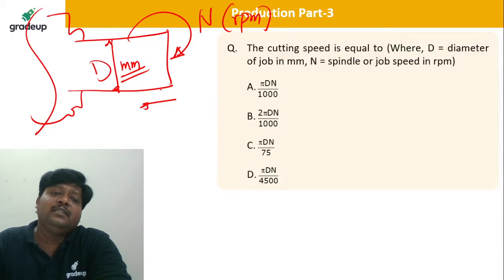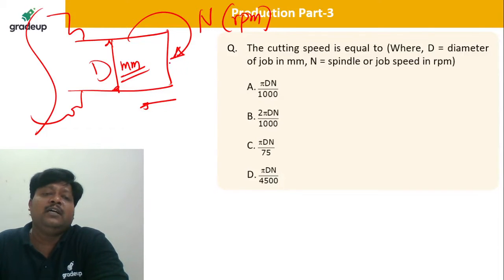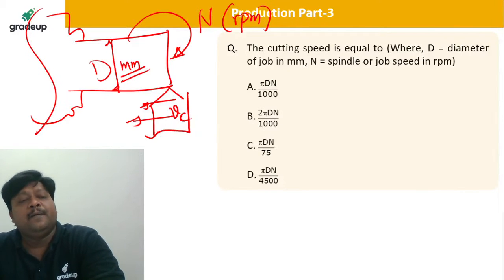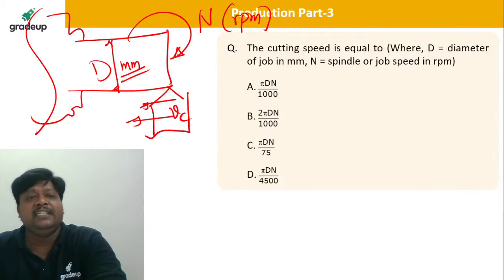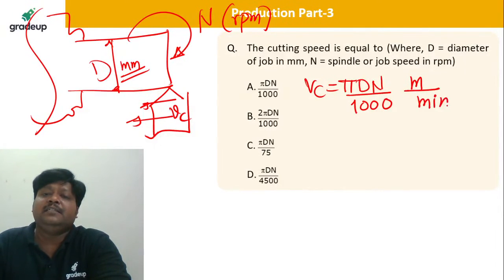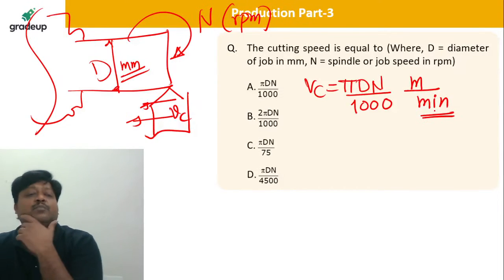Vc is the relative velocity between the tool and the job, the tool moving relative to the workpiece with velocity Vc. Vc is given as pi times D times N divided by 1000. It will be in meters per minute.